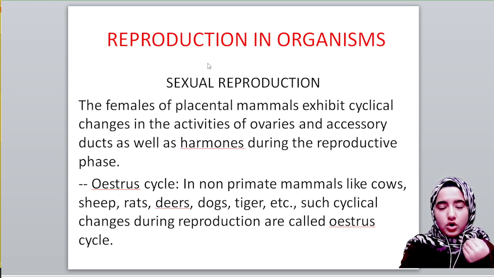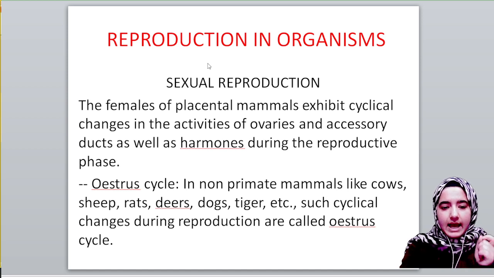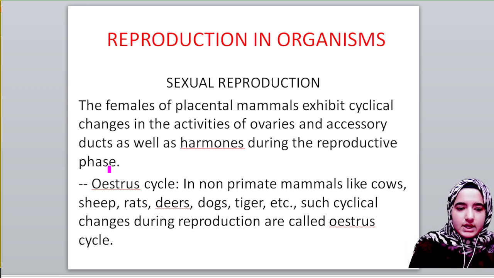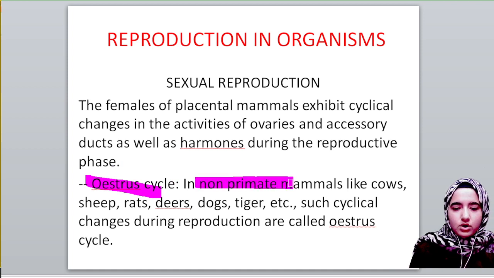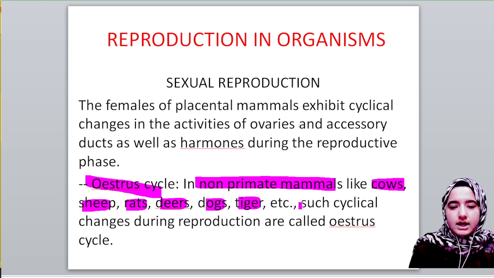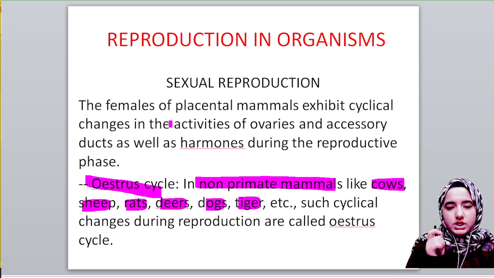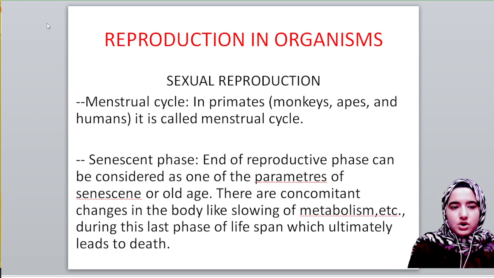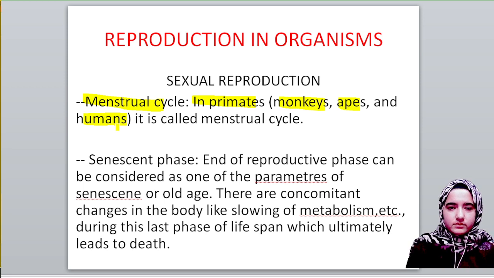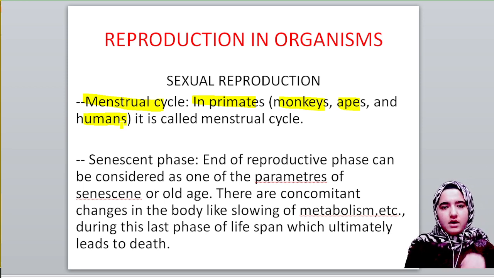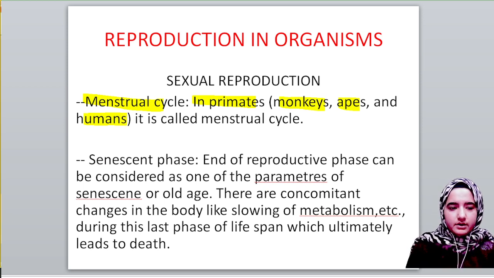like in hormonal change. As I already said, the estrus cycle occurs in non-primate mammals like cows, sheep, rats, deer, dogs, tigers, etc. Such cyclical changes which occur in the ovaries or hormones in non-primates are known as the estrus cycle. And the menstrual cycle occurs in primates like monkeys, apes, and humans. This is known as the reproductive phase, when our body is fully prepared for reproduction.